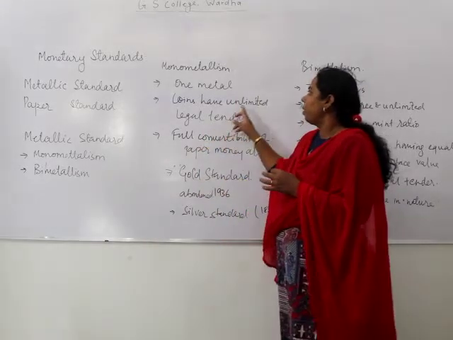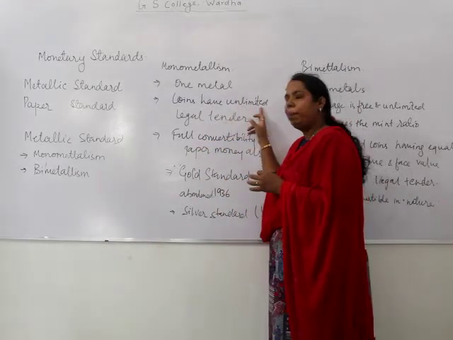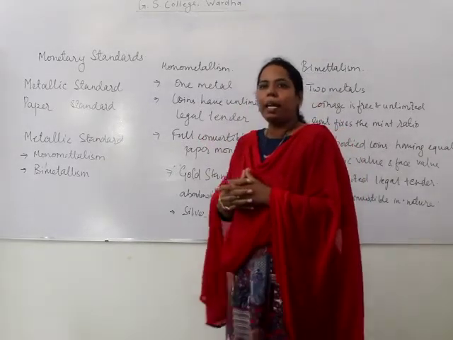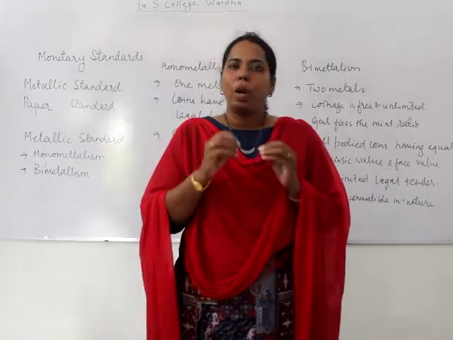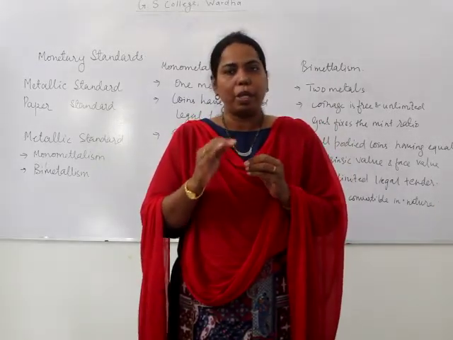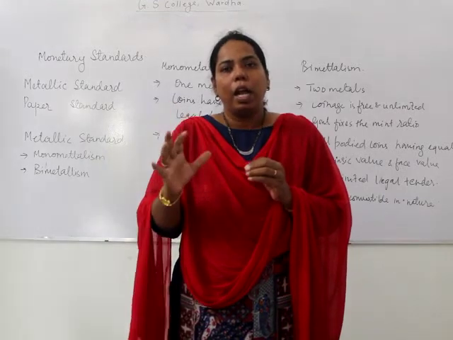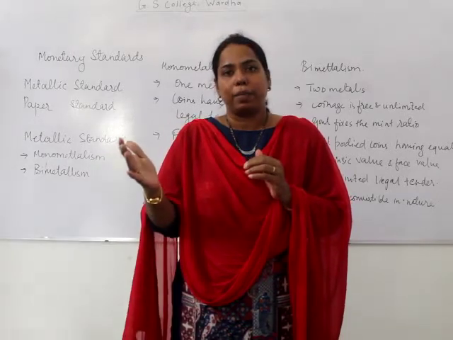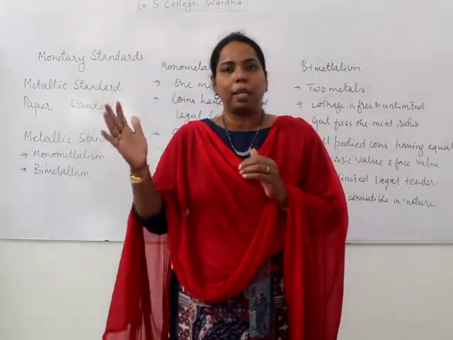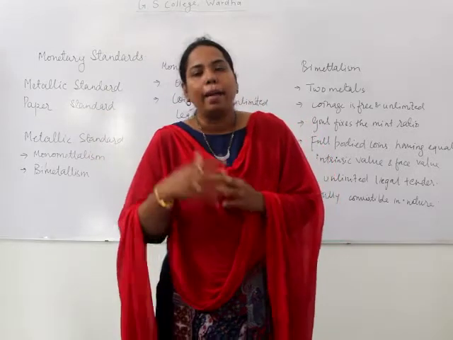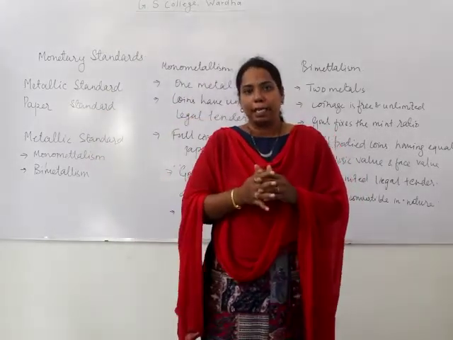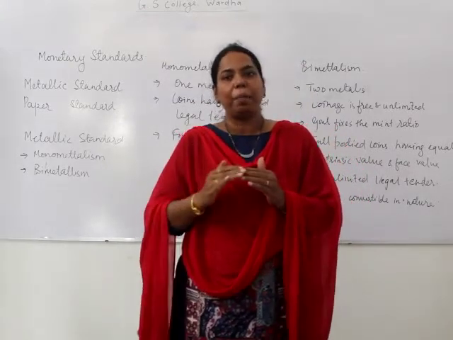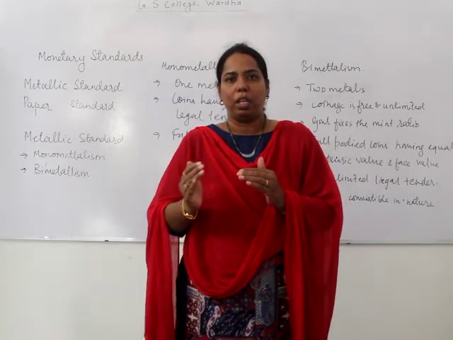The legal tender is of two types. One is the unlimited legal tender and the other is the limited legal tender. Unlimited legal tender means that you are making the payment in currency notes or coins, and it is accepted for an unlimited amount. When we talk about the limited legal tender, when you are making the payment, you can make the payment up to a certain extent only.